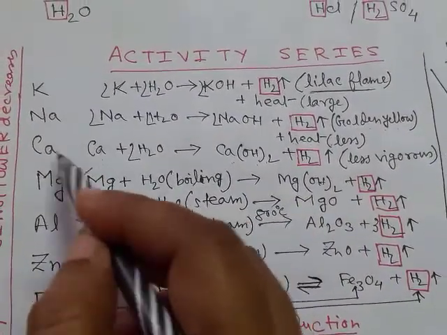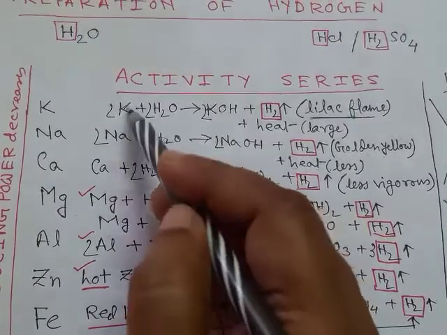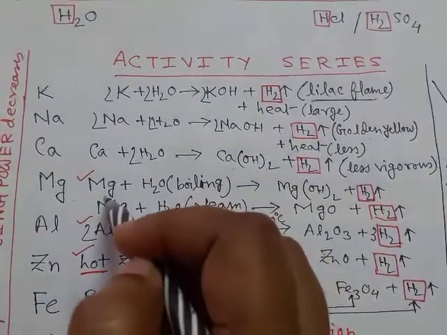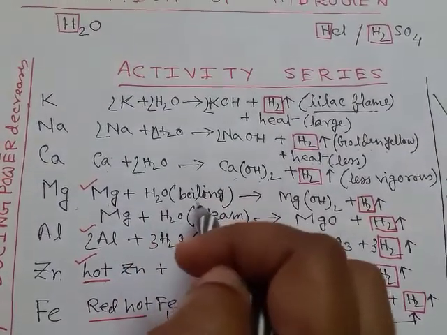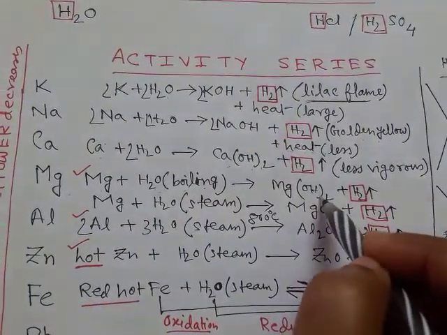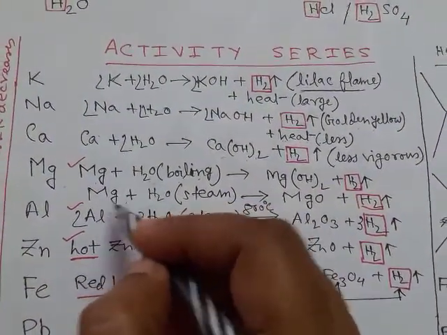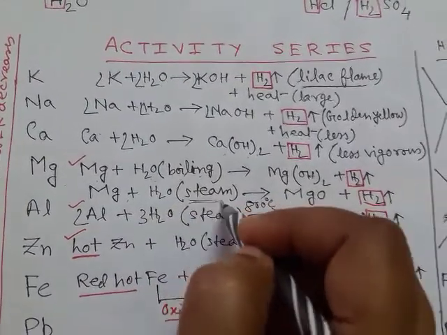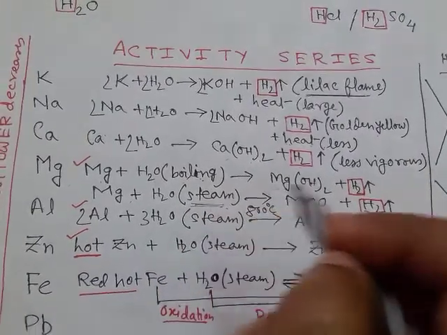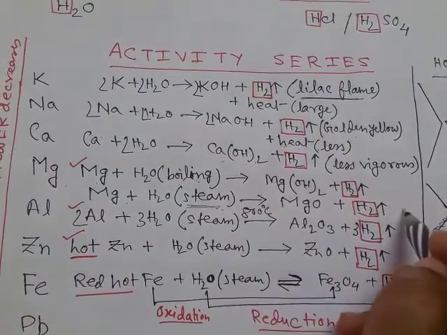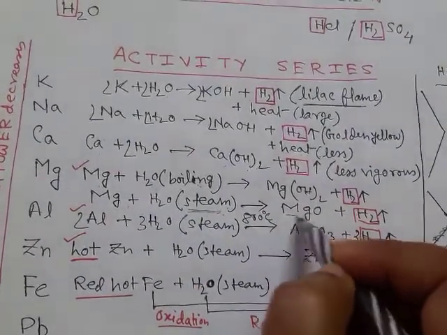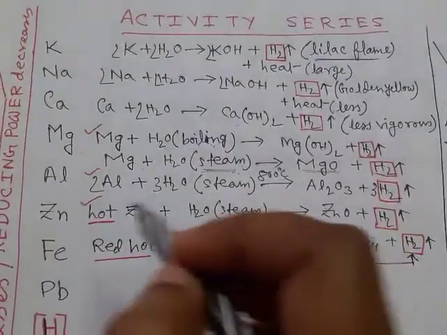Magnesium being less reactive, here potassium, sodium, calcium react with cold water, whereas magnesium does not react with cold water. Here we have to take boiling water to produce hydrogen along with magnesium hydroxide. Whereas magnesium reacts with steam, a more drastic condition than boiling water, to produce hydrogen. This reaction is more vigorous because here we are using a more drastic condition and here magnesium oxide is produced.